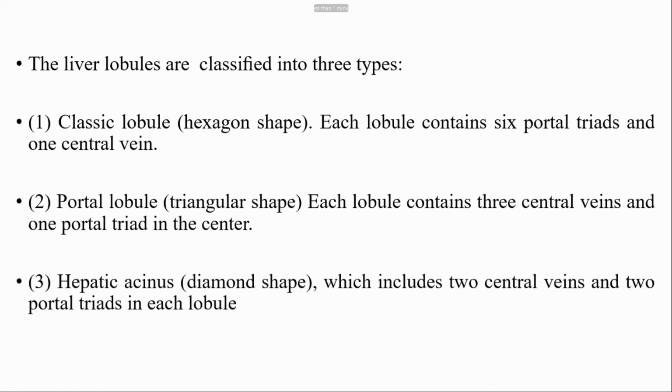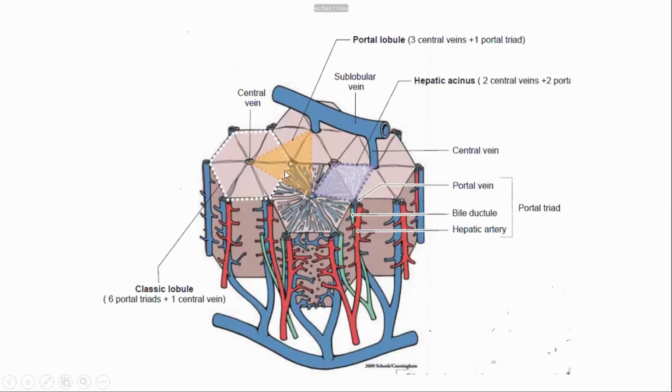Next is the hepatic acinus. It is diamond shaped and includes two central veins and two portal triads, connecting two central veins to the two portal triads. That is the hepatic acinus. This is the classical lobule, hexagonal shaped. This is the triangular shaped one, known as the portal lobule. And the diamond shape is known as the hepatic acinus.